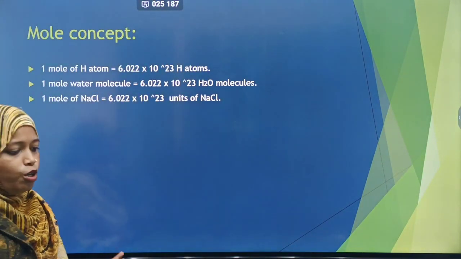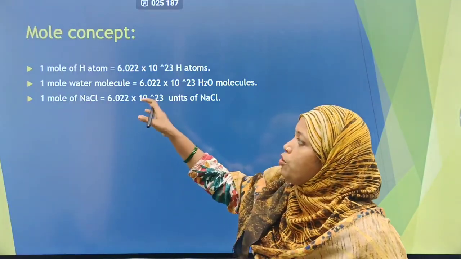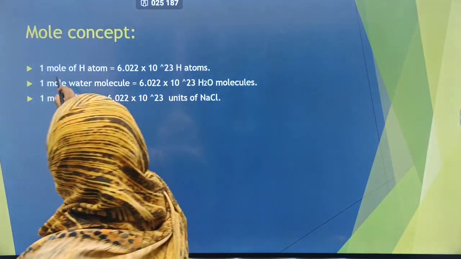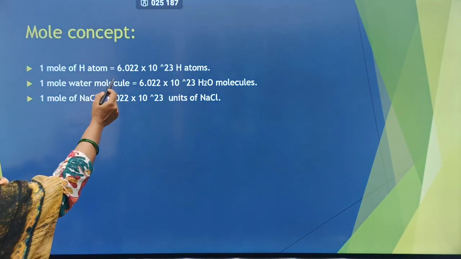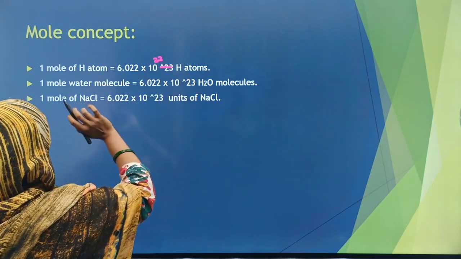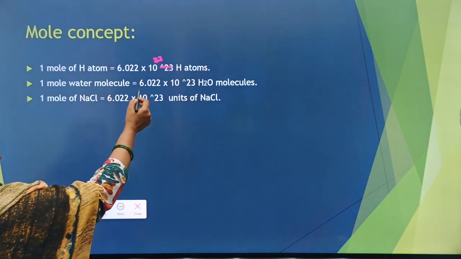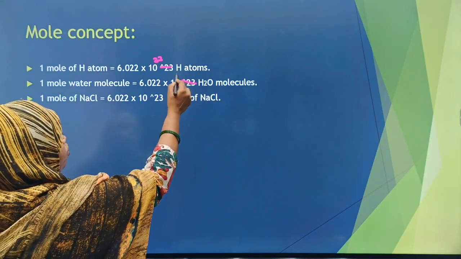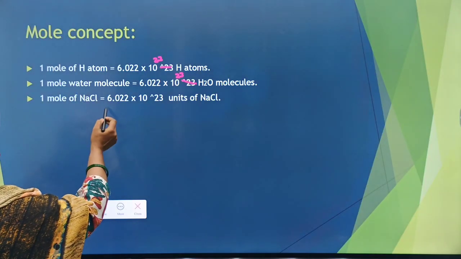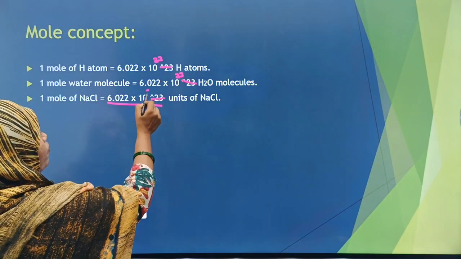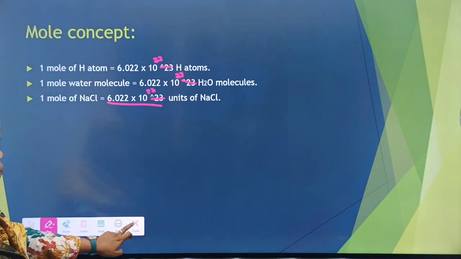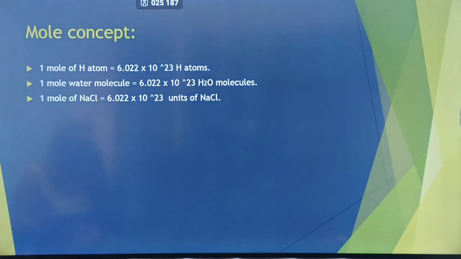Now, basically, the mole concept is nothing but, I'm just giving a summary of all of it. 1 mole of hydrogen atoms is equal to 6.022 into 10 raised to 23 hydrogen atoms. 1 mole of water molecules is equal to 6.022 into 10 raised to 23 water molecules. 1 mole of sodium chloride is nothing but 6.022 into 10 raised to 23 units of NaCl. So it's nothing but the amount of atoms present in it.